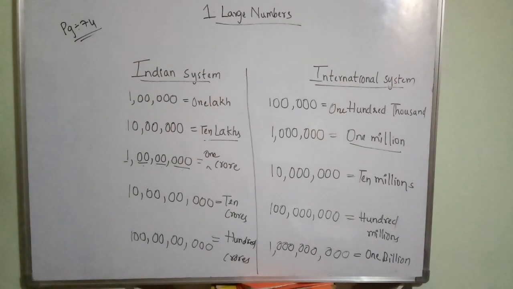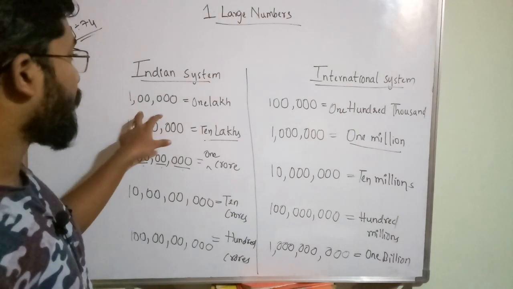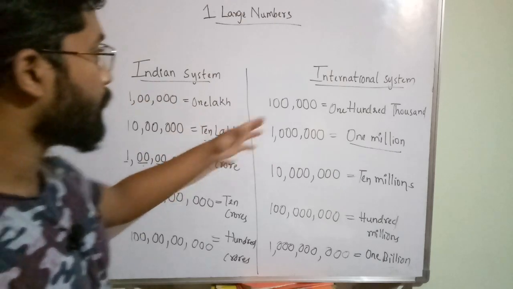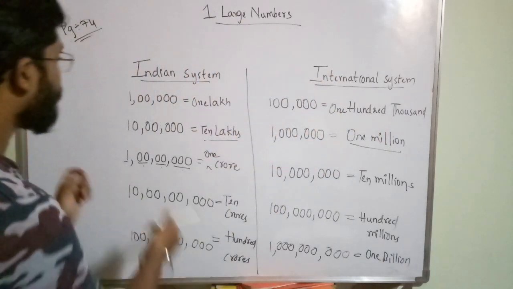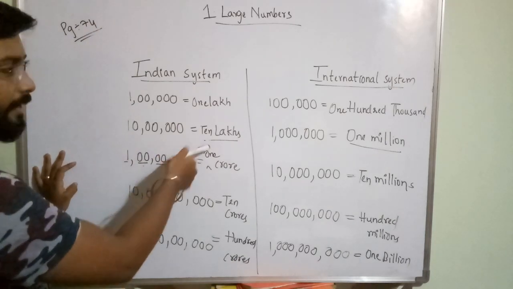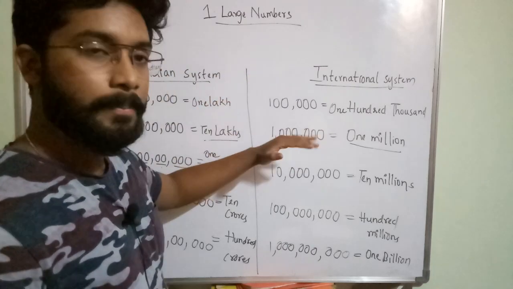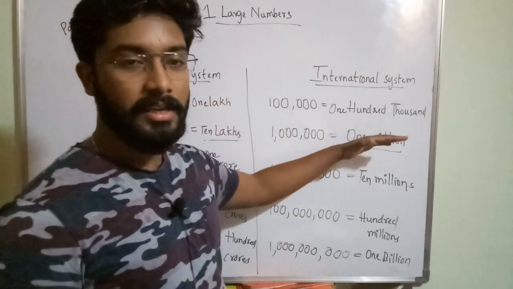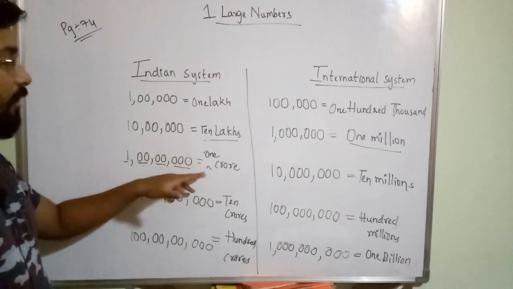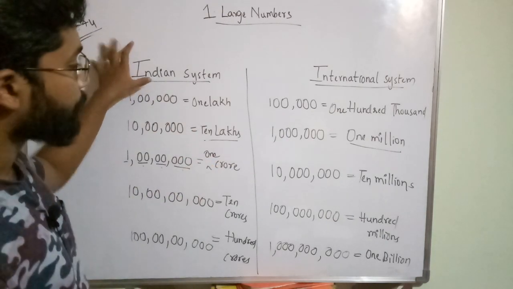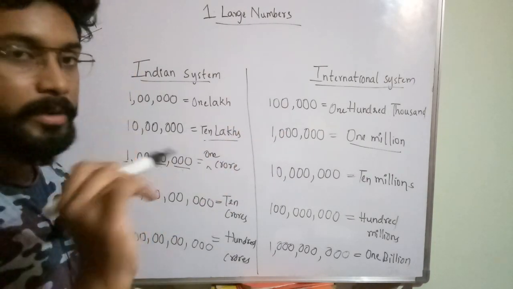So this 6-digit number, we will call as 1 lakh in Indian system, whereas we will call that as 100,000 in international system. This number we call as 10 lakhs in Indian system, but in international system the representation is changing, so we will call it as 1 million. This 8-digit number, we call this as 1 crore in Indian system. Obviously in international system the representation will change, the commas will be changing, no?